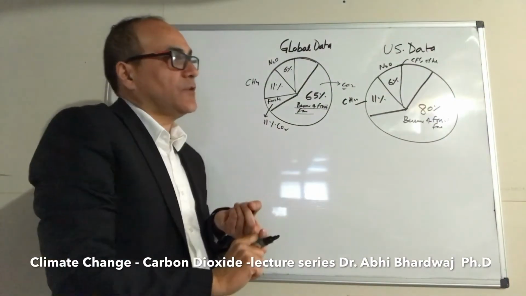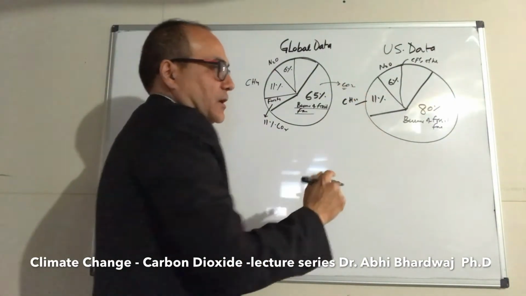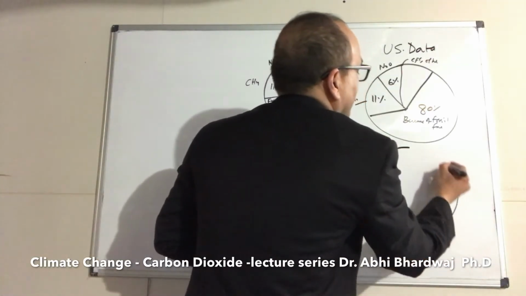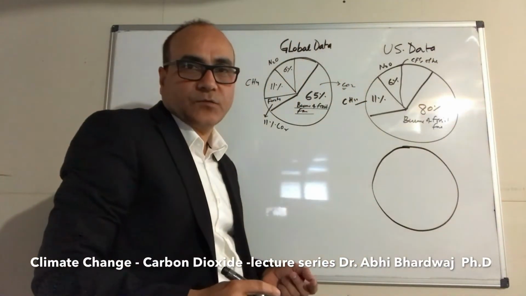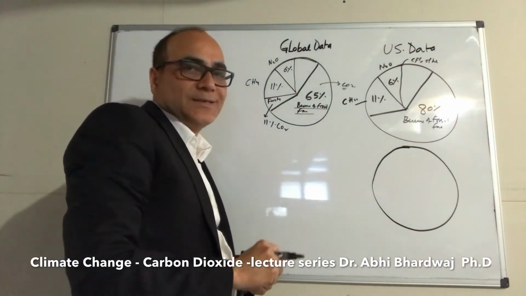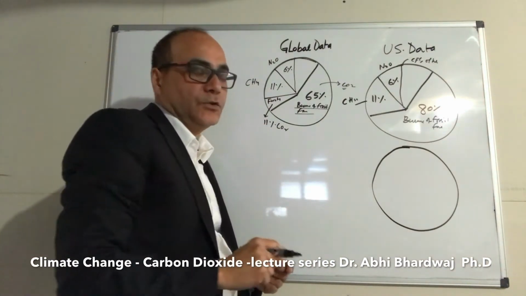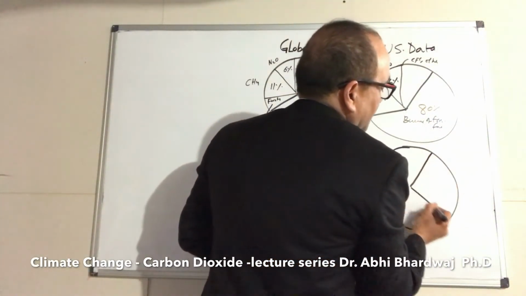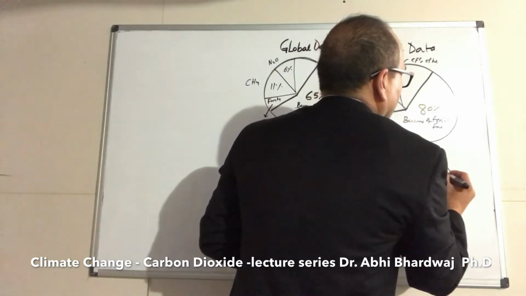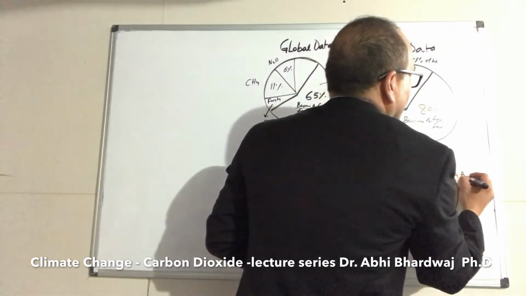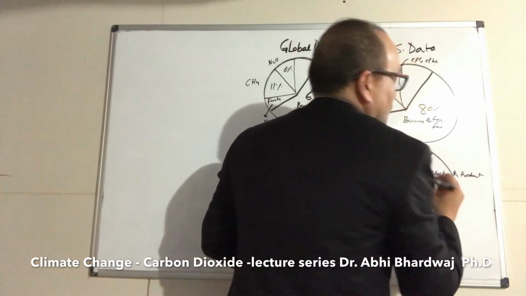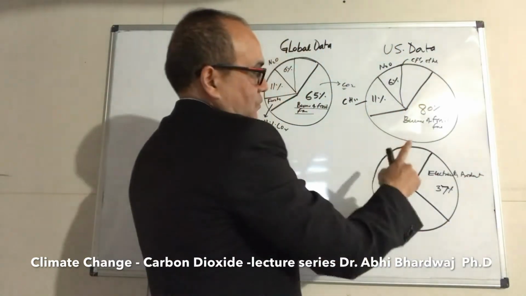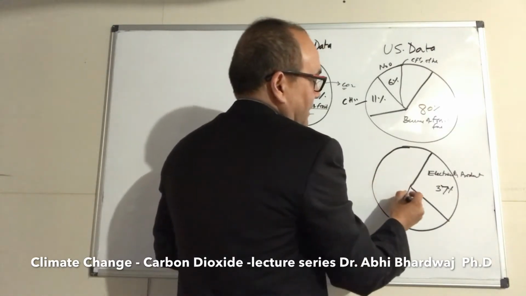Now, where does this carbon dioxide come from? Let's check that out. There are different sources of carbon dioxide, which is leading to a rise in the level of CO2 in the atmosphere. The major one is electricity production, which causes about, I think, 37%.